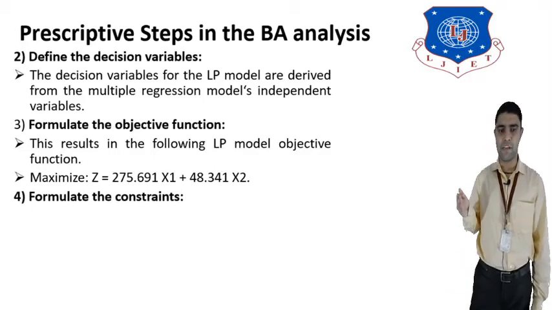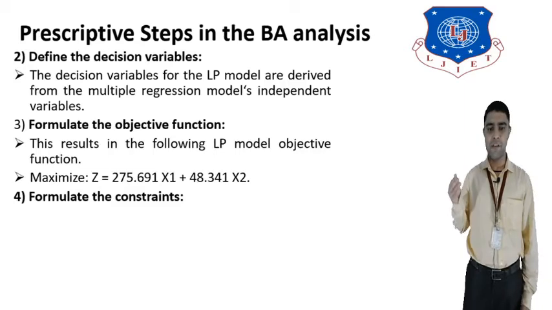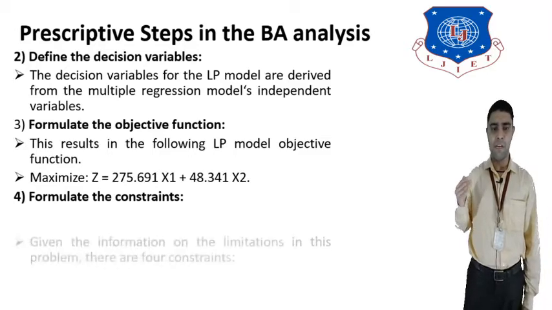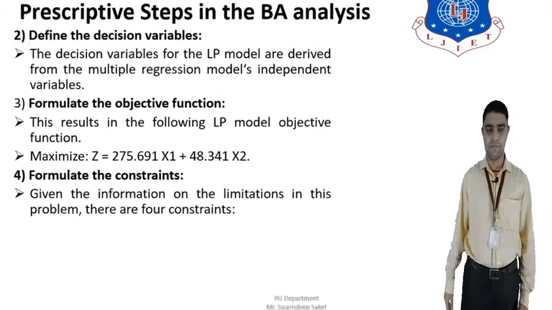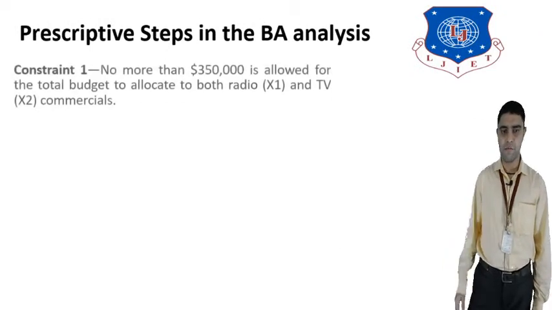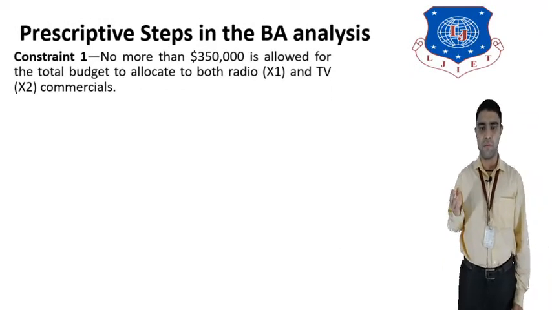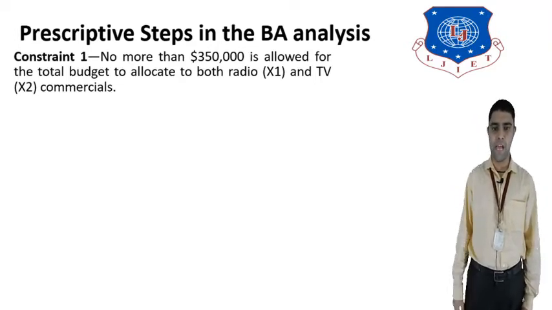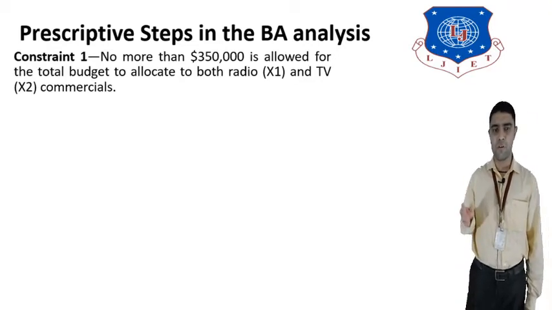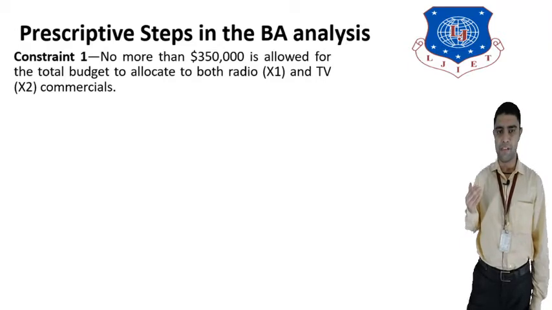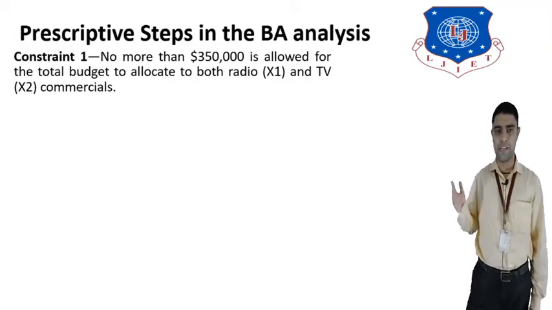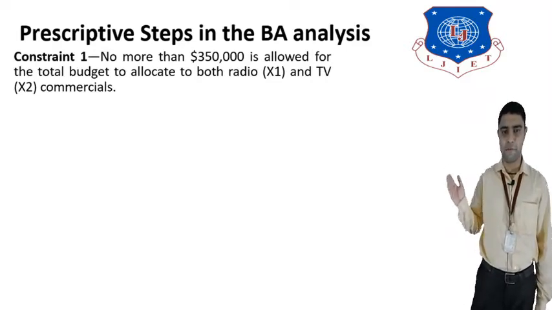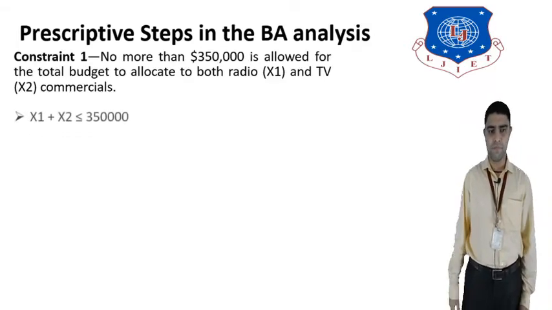After the objective function, we will formulate the constraints. What type of constraints will be used for this optimization problem? There are mainly four types of constraints used in prescriptive analytics. Constraint one: no more than $355,000 is allowed for the total budget to allocate to both radio x1 and TV x2. We cannot purchase both products x1 and x2 for greater than $355,000. So x1 plus x2 will be less than or equal to $355,000. This is the first constraint.